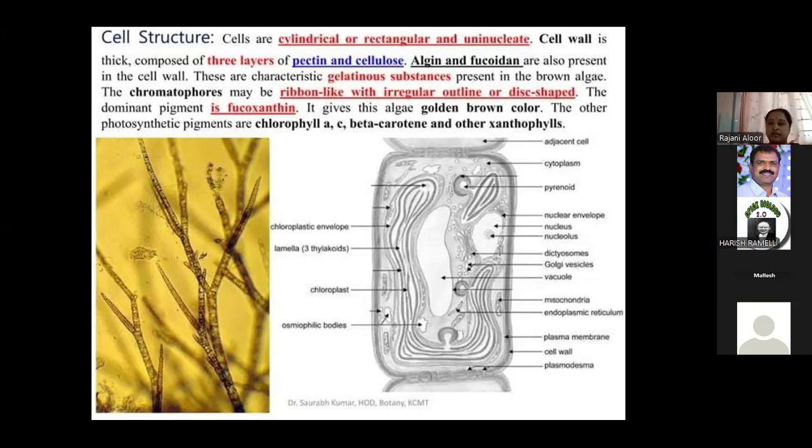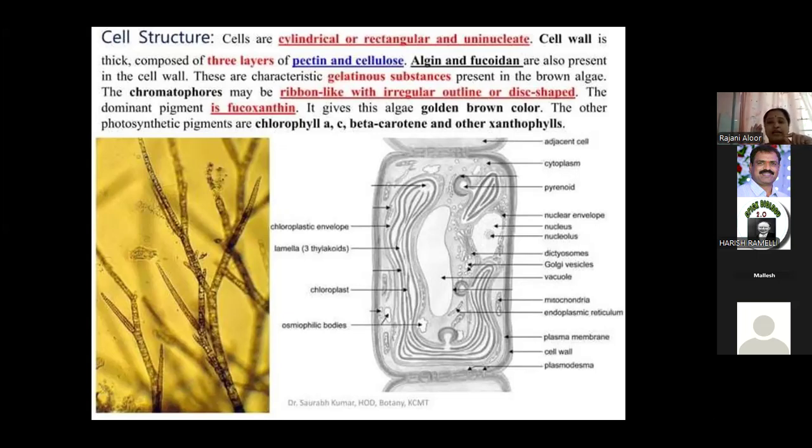Here, why is it economically important? The cell wall is made up of 3 layers, no? In that, pectin and cellulose. Here, algin and fucosidin are also present in the cell wall. Very, very important. In Chara, I will explain, no? The Chara plant body, you can touch, is very brittle and rough. Why? In that, the cell wall is made up of calcium carbonate.